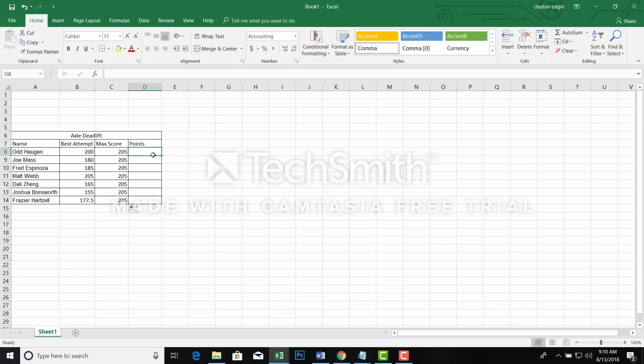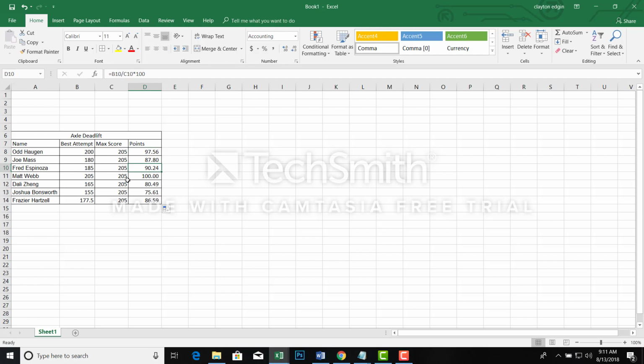Now we have to see how much each of these lifts is worth. So to do that, we're going to take Ode's lift of 200 kilos, divide that by our best effort of 205, and then to get a whole number here, we're going to multiply that by 100, and we see that Ode is awarded 97.56 points for his effort in this event. Let's drag this down, and we see Matt, who has the highest lift here, the maximum score in the event, receives 100 points. Ode gets second in this one, and it looks like Fred gets third.